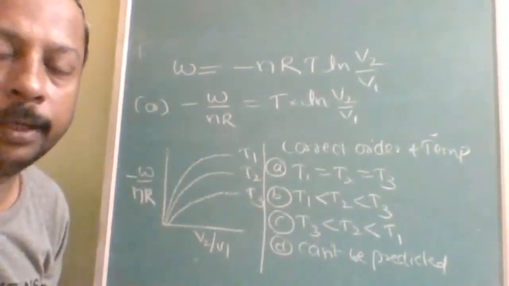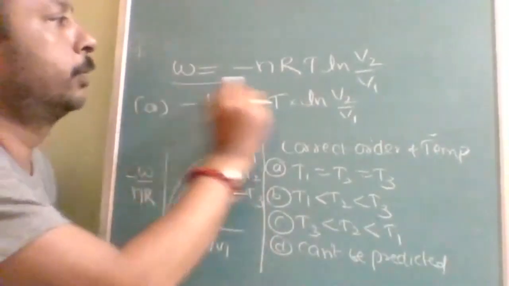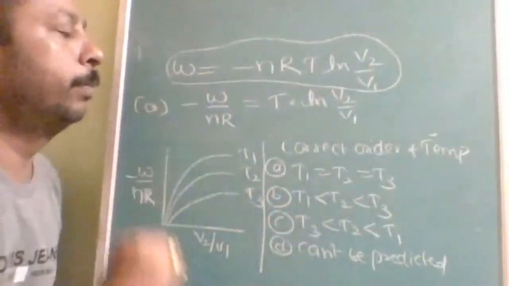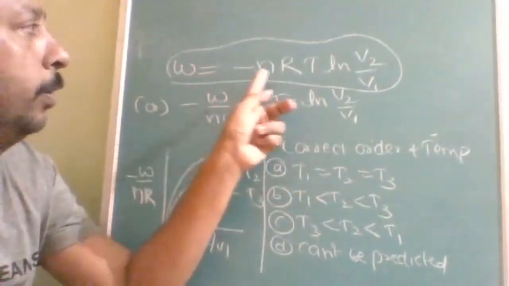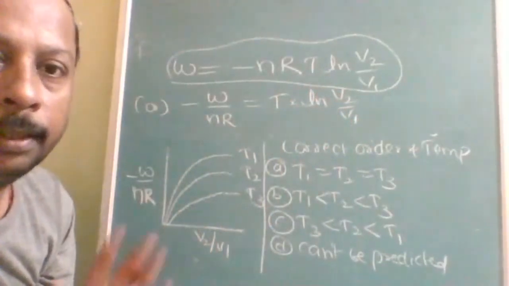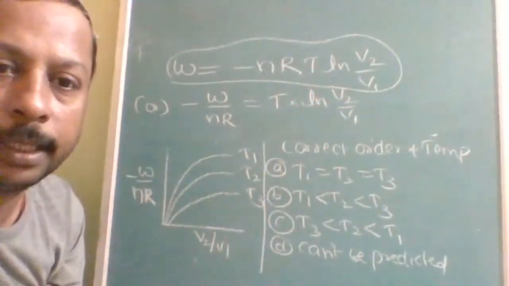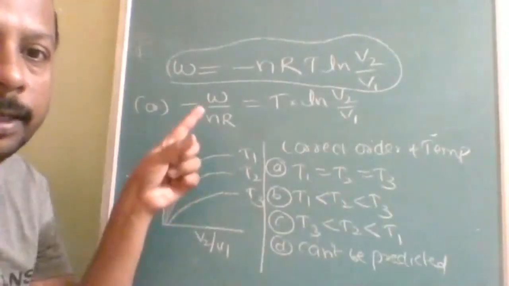Now listen carefully. Here, this is the formula actually. Isothermal expansion work done is W equals minus nRT ln V2 by V1. But you have to modify this answer as per our requirement. So what is our requirement?